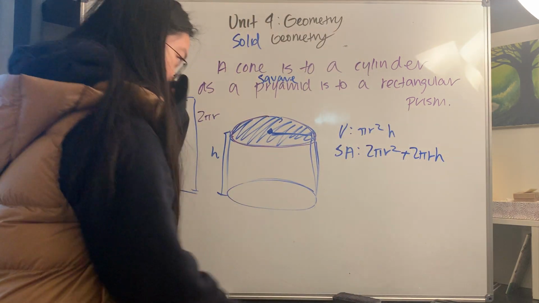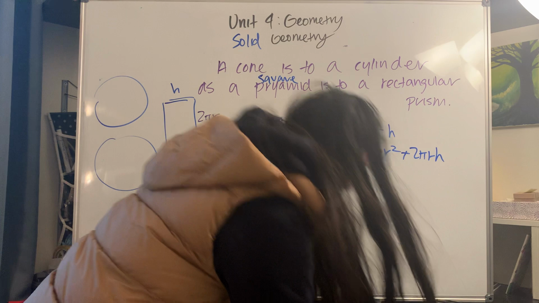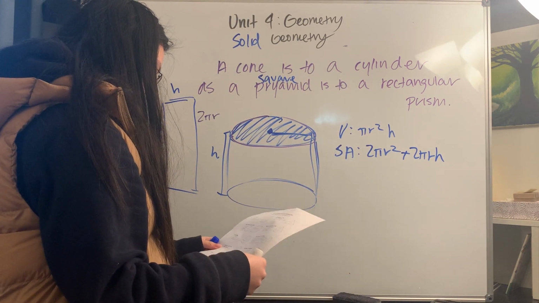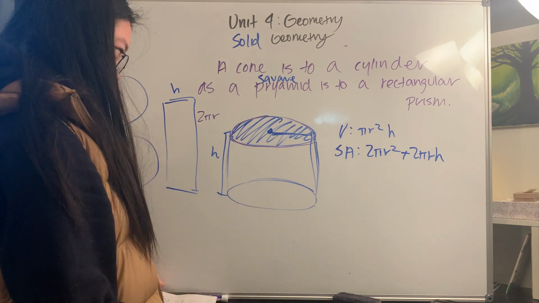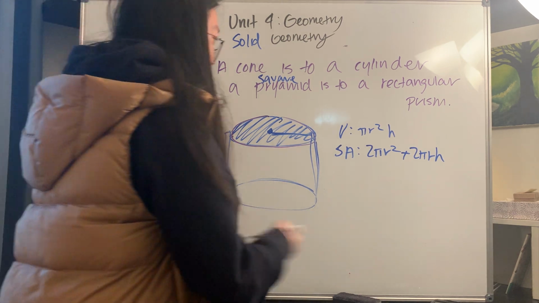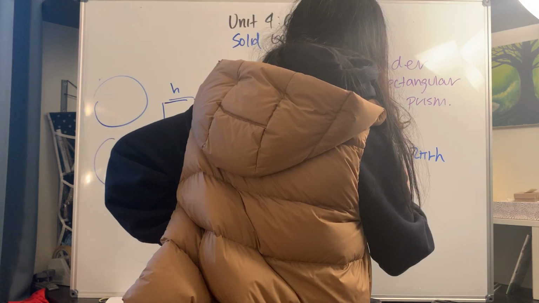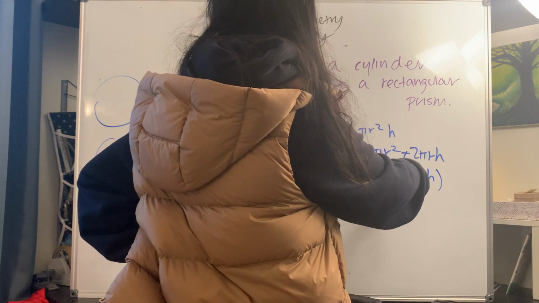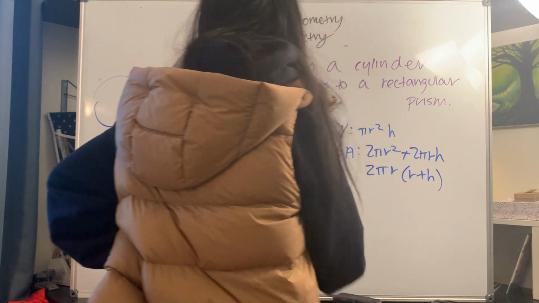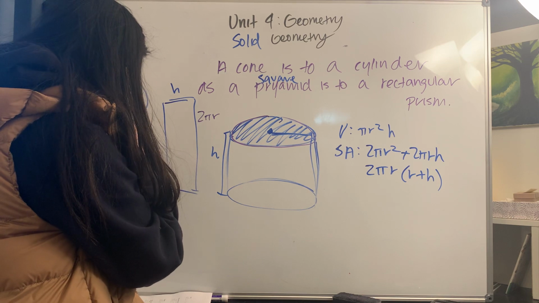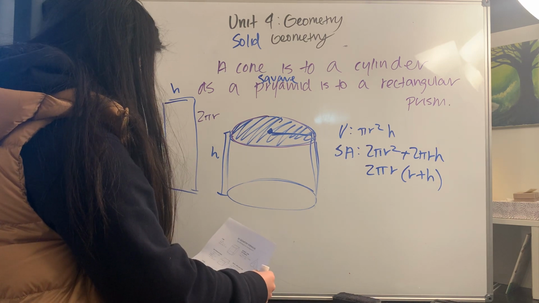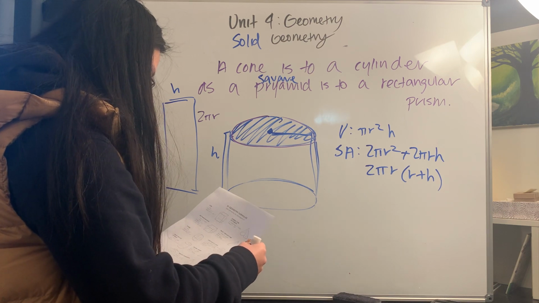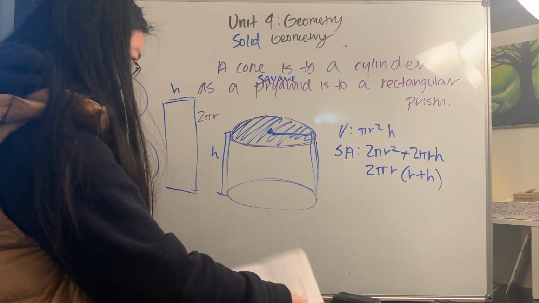And you can, of course, simplify this. It seems like they didn't simplify this here. Out of curiosity, I was checking. But you can simplify this into 2 pi r times r plus h. 2 pi r squared plus 2 pi r h, yeah. Actually, it's probably a good thing that the standard is not to simplify it.